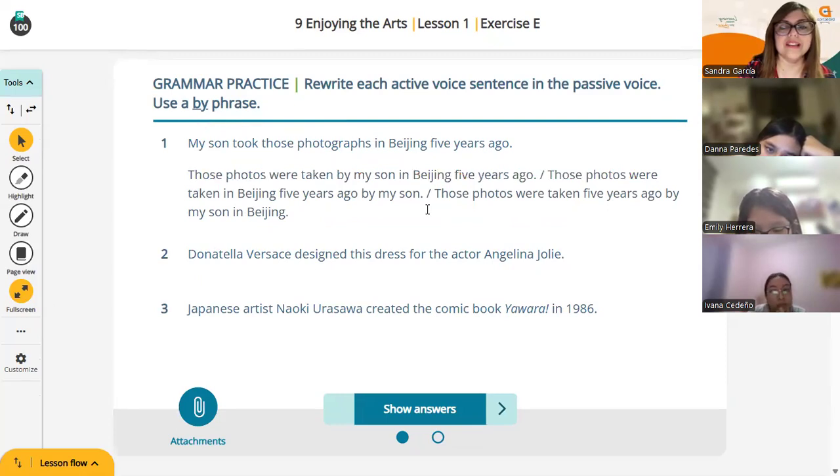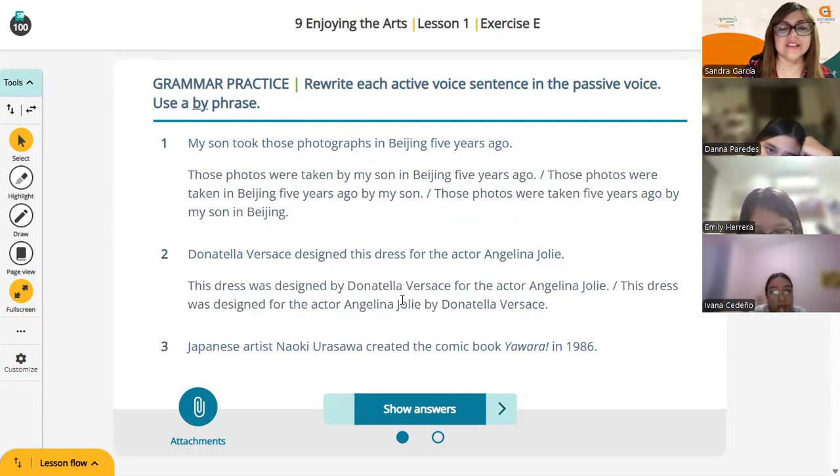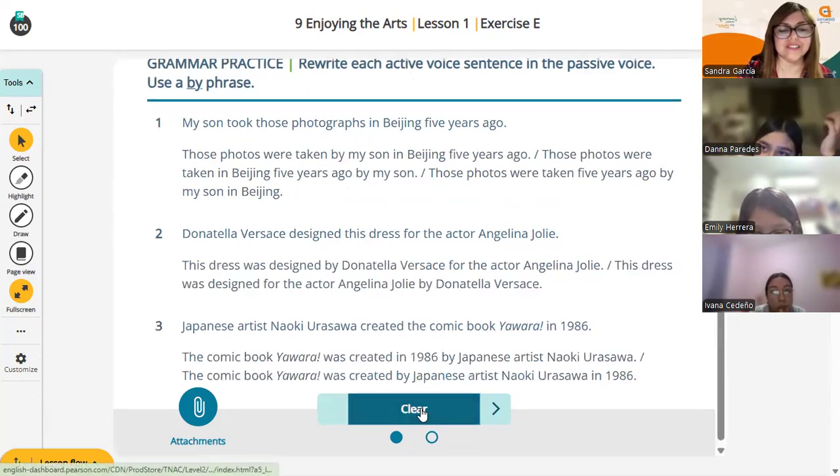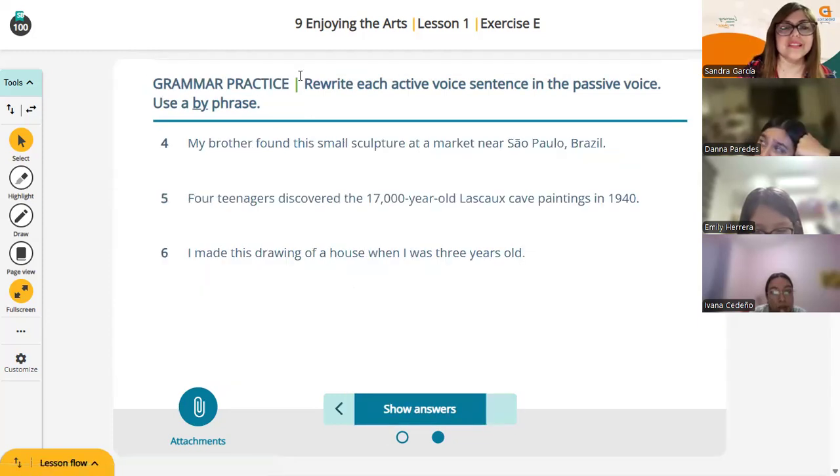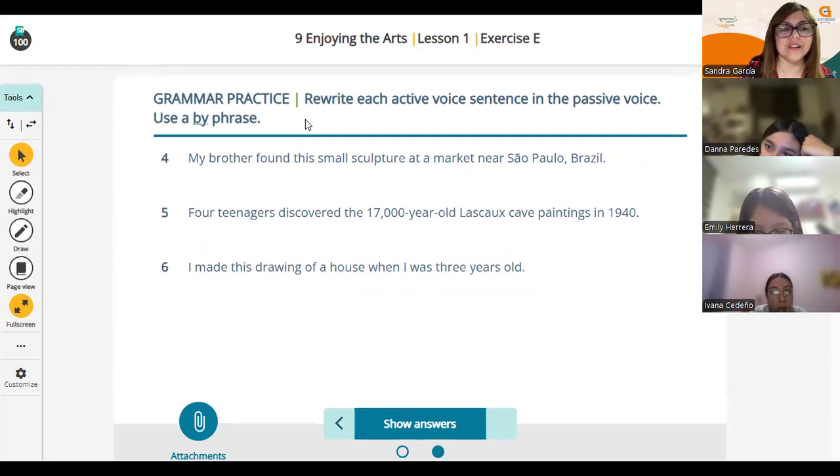Those photos were taken. Very good. Let me show answers. This dress was designed for the actor, by the actor. The comic book was created. Very good. Let me see the others. Ivana. Was designed, was created. Very good. Okay, the other 3, please.